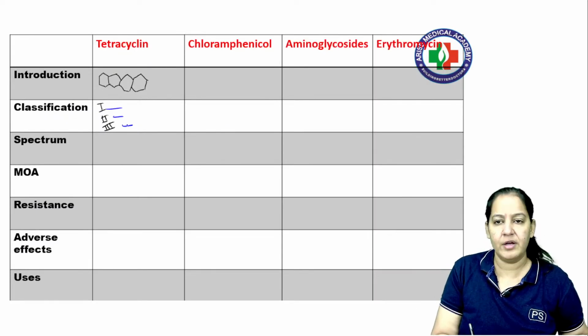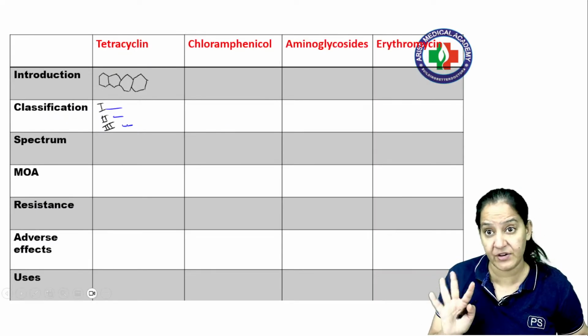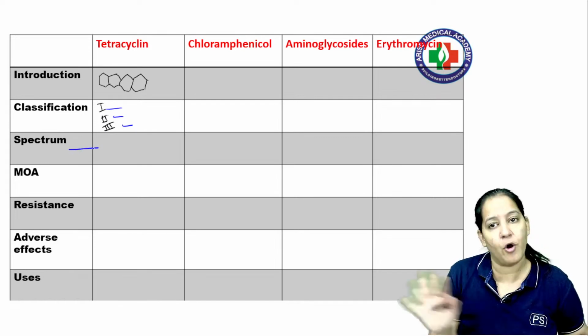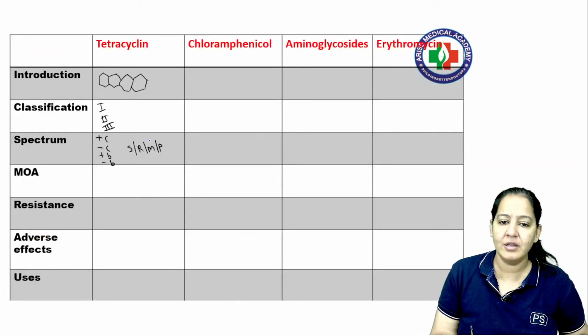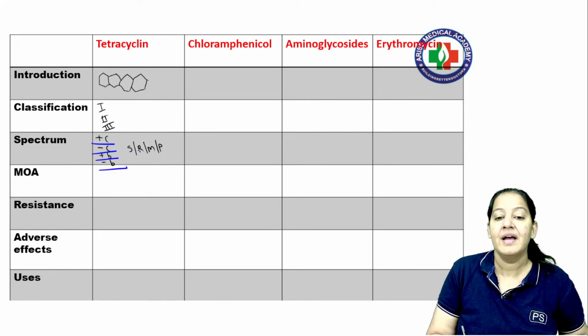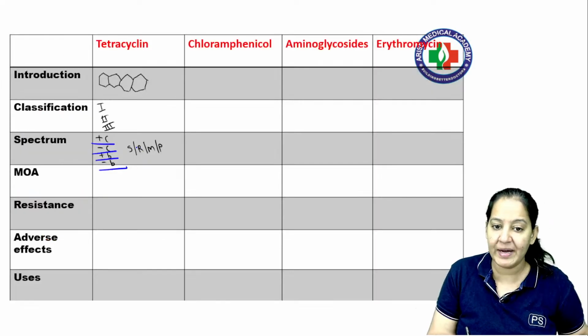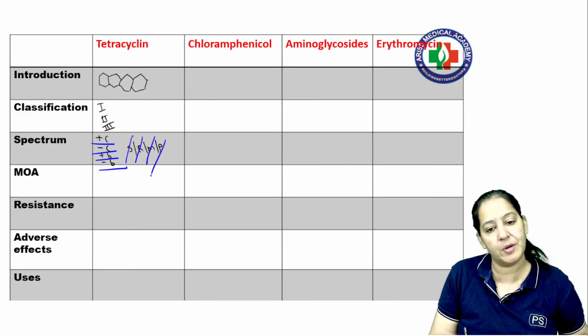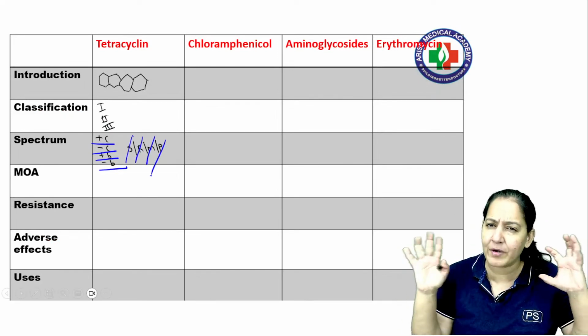If you want to learn, it's good. If you don't want to learn, it's okay. But this is the classification of tetracycline. In the spectrum, it's a broad spectrum. They kill everything: gram-positive cocci, gram-negative cocci, gram-positive bacilli, gram-negative bacilli. They kill spirochetes, rickettsiae, mycoplasma, and protozoa also. They kill everyone, the broadest spectrum.